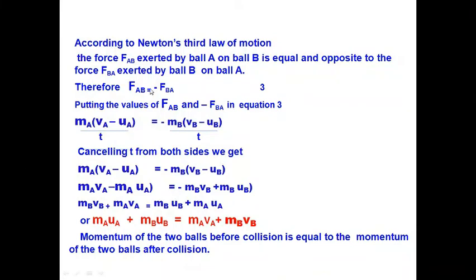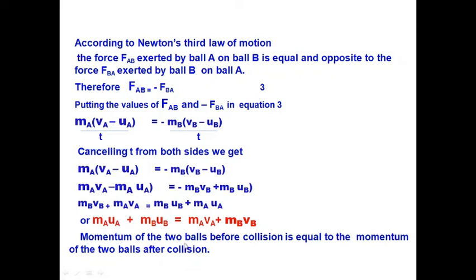So we will put these values in equation number 3. It will come like this, and then we will cancel t on both sides. Then we will get this upper side all in this way, and when we compute these equations, you will get this final equation: ma ua plus mb ub is equal to ma va plus mb vb.